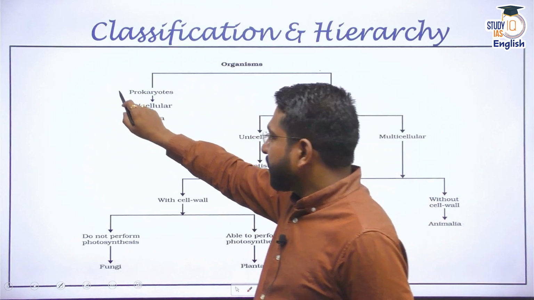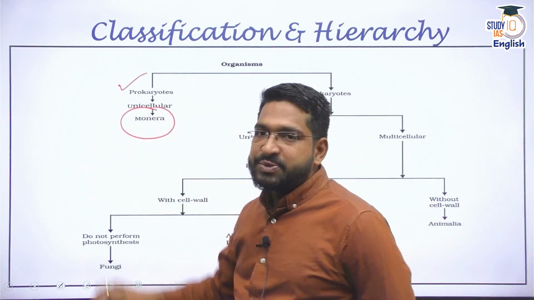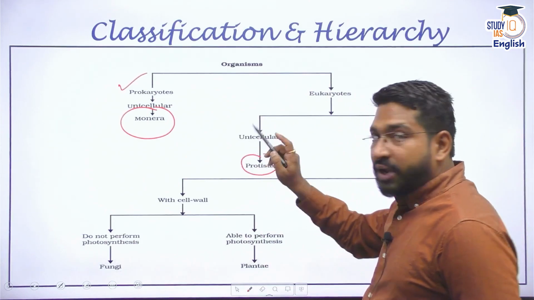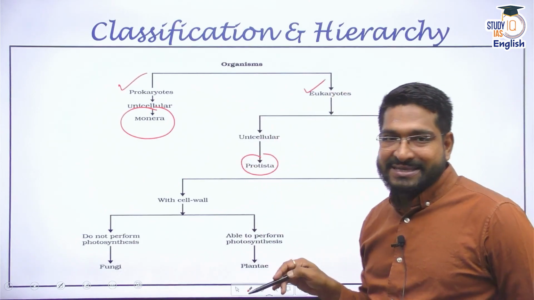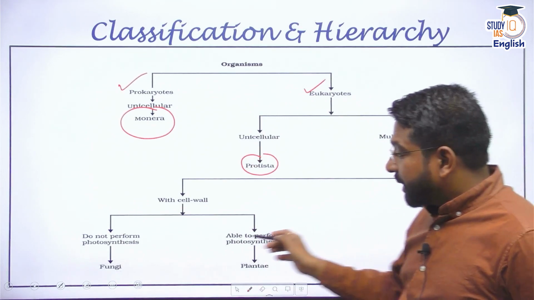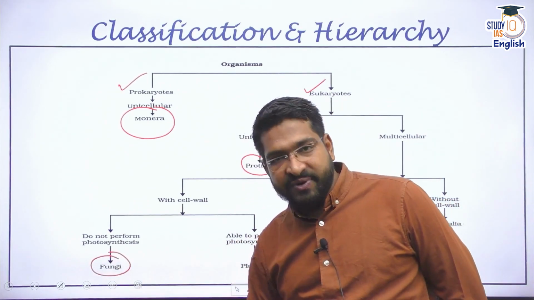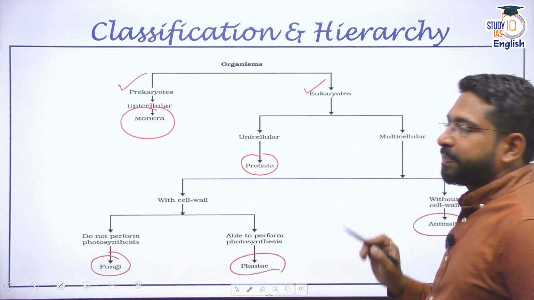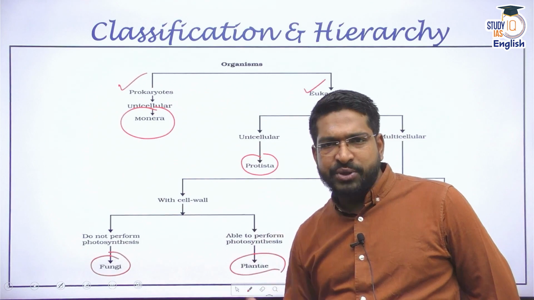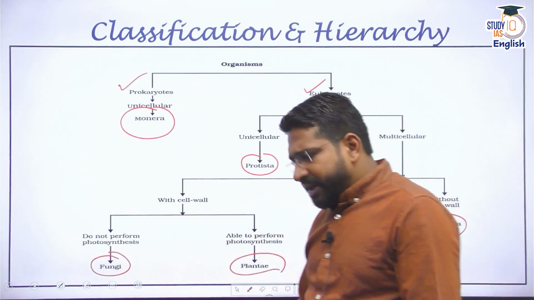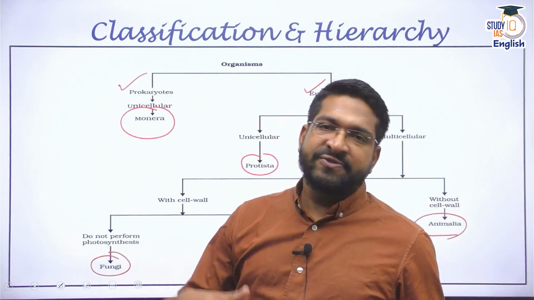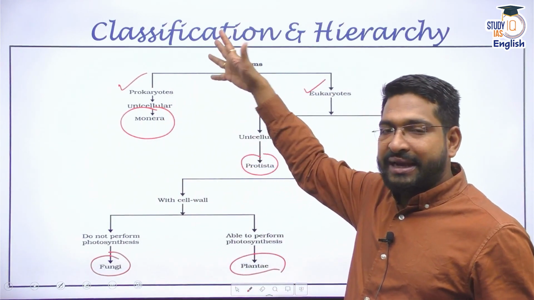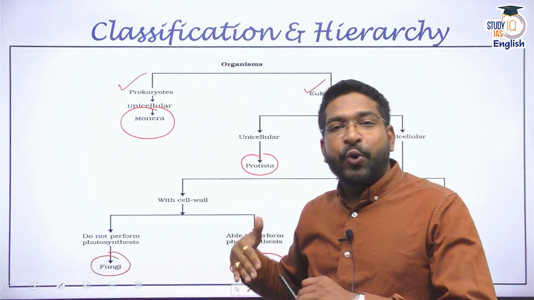Domain Prokarya, we have the kingdom Monera. It has been divided into 5 major kingdoms. Kingdom Monera, kingdom Protista, which is unicellular but comes under eukaryotic cells. Then you have kingdom Fungi, which do not perform photosynthesis. Then you have kingdom Plantae and kingdom Animalia. Through taxonomic developments, different scientists have added subcategories or subgroups also. We discussed the taxonomic subgroups, especially for Homo sapiens.